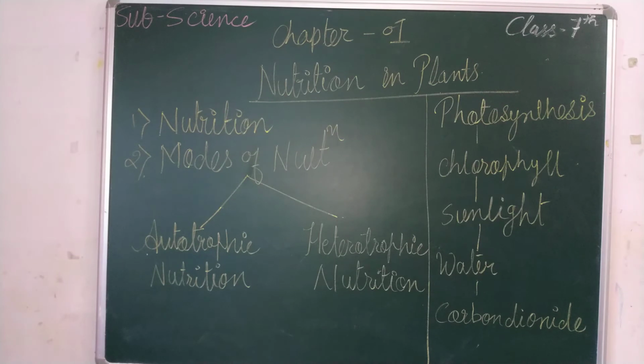जैसे कि एनिमल्स हो गए और इंसान हो गए, वो किसी के ऊपर, दूसरों के ऊपर डिपेंड है. Like, a lion cannot make his food, is it? He needs to wait for his prey. Likewise, humans also depend on others. He needs to sow the seeds, he needs to wait till the crop grows, and then he will do other processes. So ultimately what's happening?